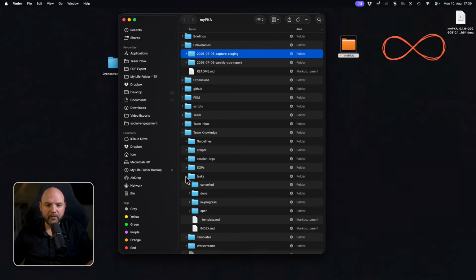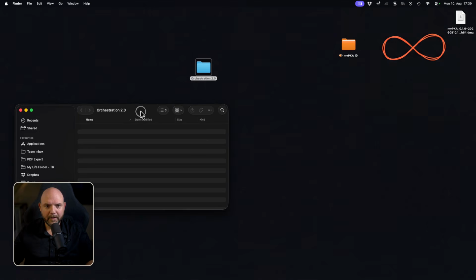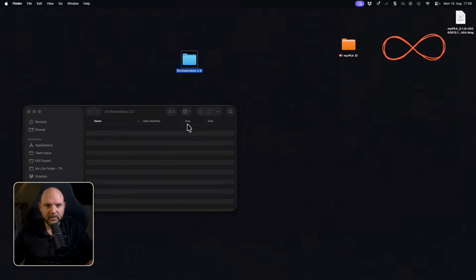Now, if we provide the session ID to a task and we ensure that each task is tied to a specific session, we will always have the full context and let the main session interact with these sub-sessions without me reopening the session and working inside the individual tasks. And that's what I want to test in an empty folder. I call it Orchestration 2.0, that we will build up now from scratch using Claude.